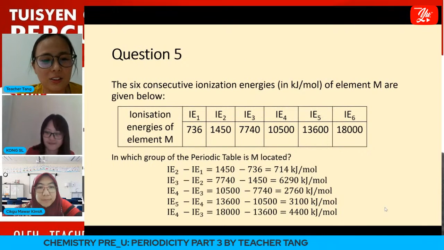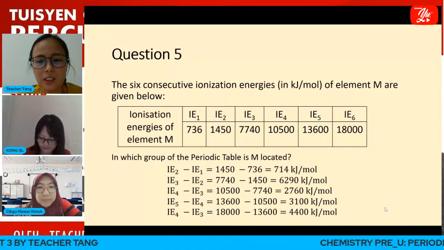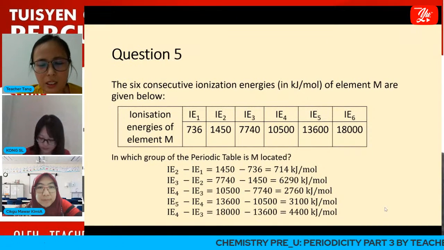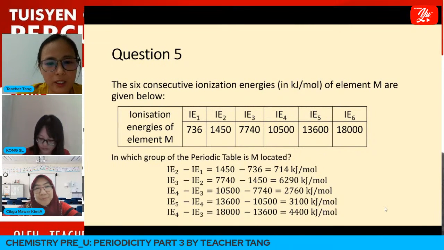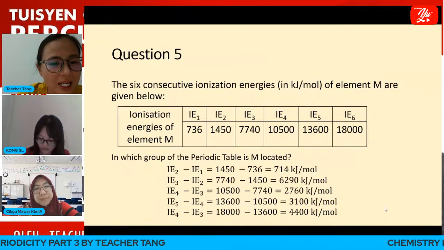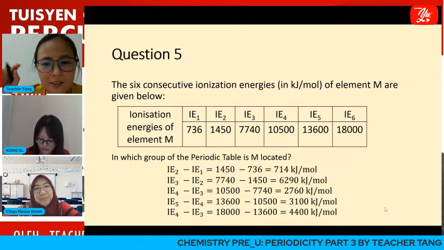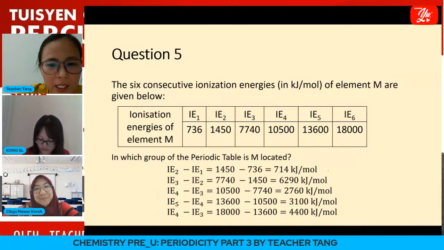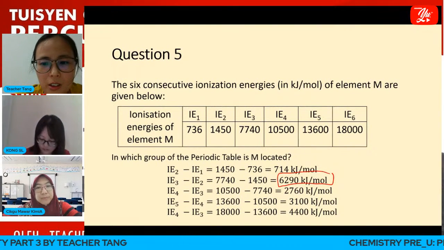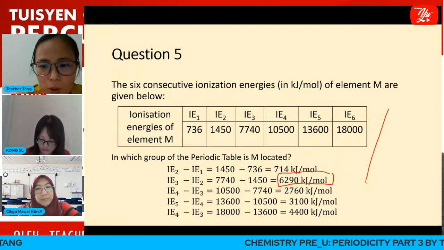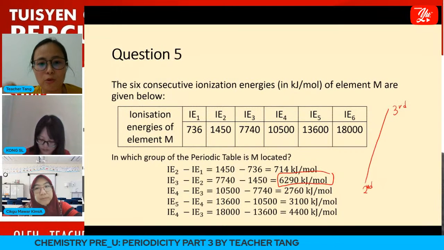So this question is very easy because I already calculated the energy difference for you. Where is the largest difference? Can you see that the largest difference is between which ionization energies? Very obvious, it is between the second and the third ionization energy. So the largest difference is between the second and the third electrons being removed.